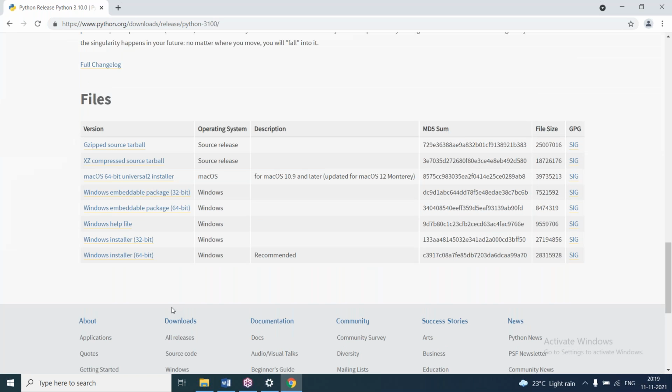Here you can see two options: a Windows installer, 32-bit and 64-bit. It is saying it is recommended. And for Mac OS also you can see the versions here.